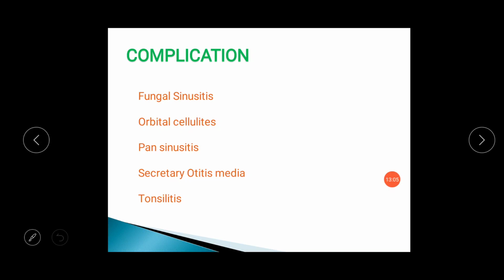Orbital cellulitis is usually associated with ethmoidal polyposis. Whenever this type of ethmoidal polyposis converts into chronic rhinosinusitis and causes erosion of the bone between the orbit and nasal cavity, which is the lamina papyracea.